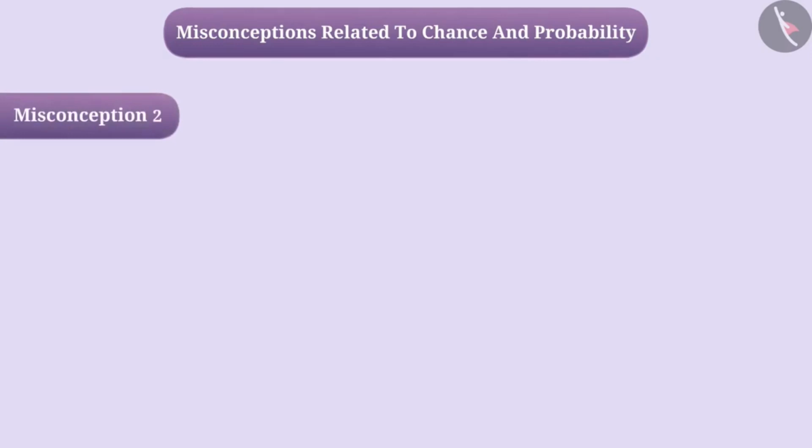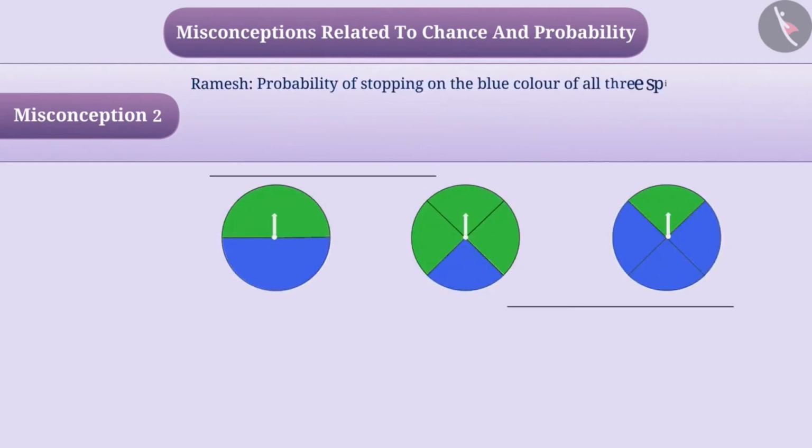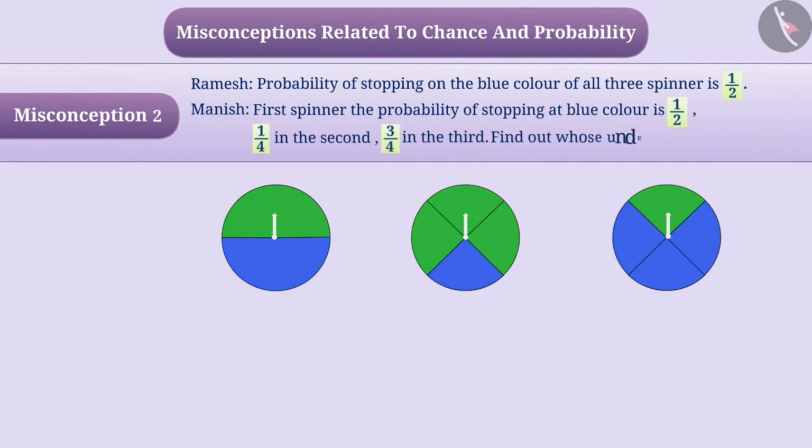Misconception 2. In the shown spinners, there are 2 colors. According to Ramesh, the probability of stopping on blue color of all 3 spinners is 1 by 2. But according to Manish, in the first spinner, the probability of stopping at blue color is 1 by 2, 1 by 4 in second and 3 by 4 in third. Find out whose understanding is correct.